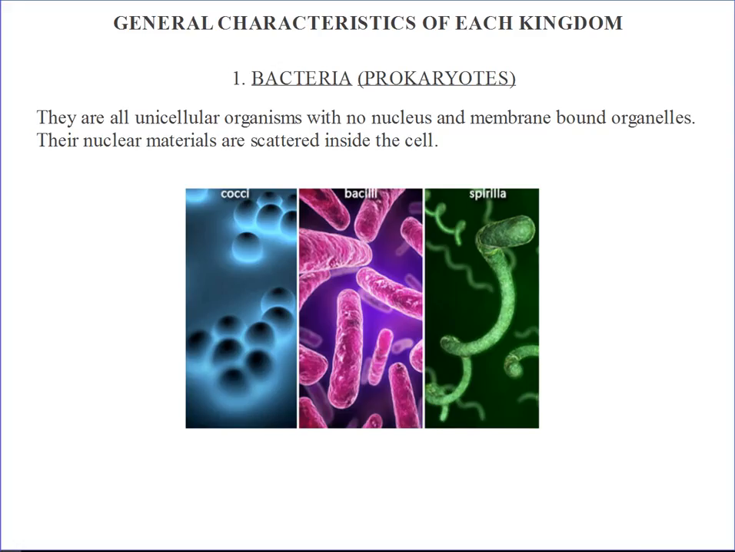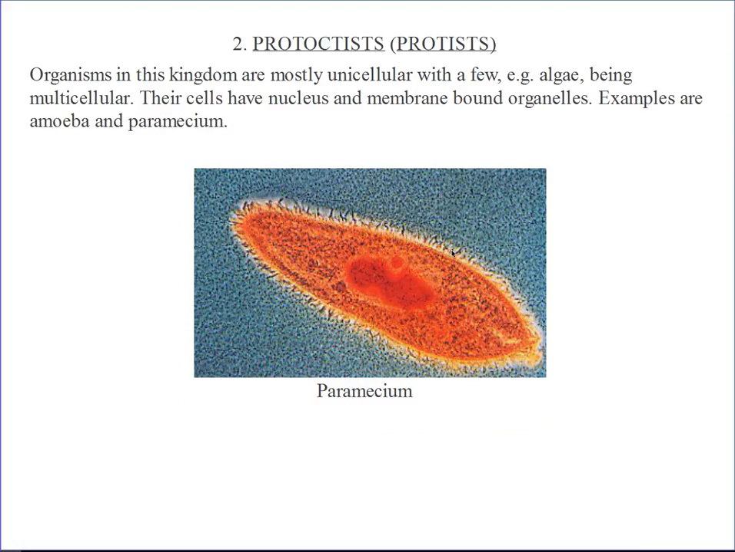Okay, good. Now the second one is protists. They are also mostly unicellular, but what distinguishes protists from bacteria is that they have membrane-bound organelles. So clearly you can see the nucleus here, and you can see the nucleus being bound by a membrane. This is an example, a picture of a paramecium, and here, that is the nucleus, bound by a membrane. So although it is unicellular like the bacteria, this one is eukaryotic.